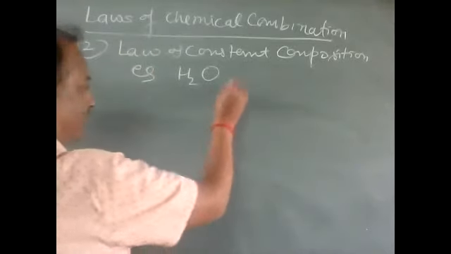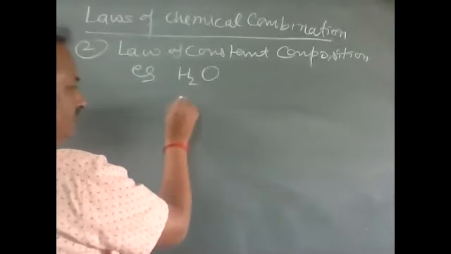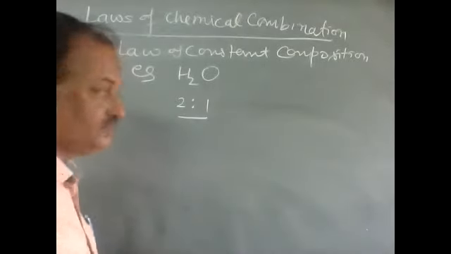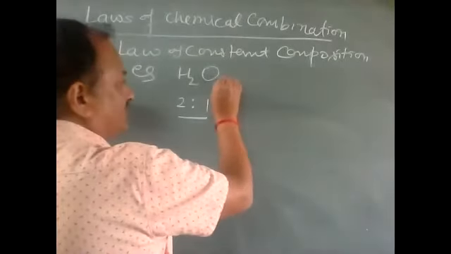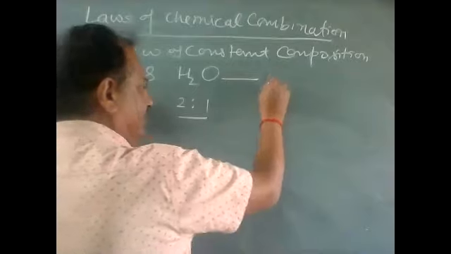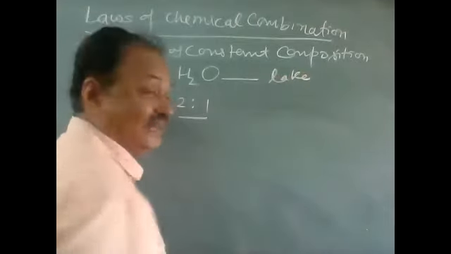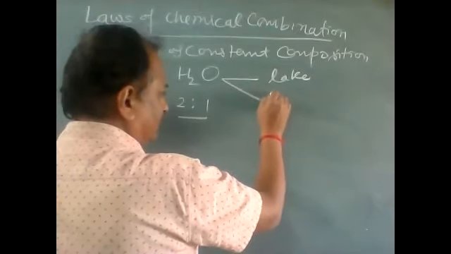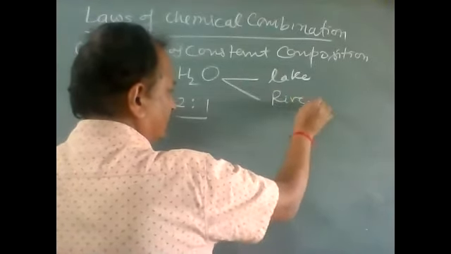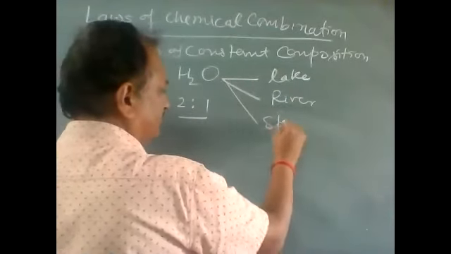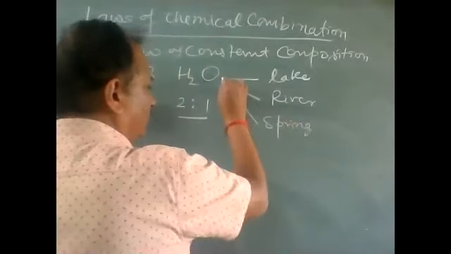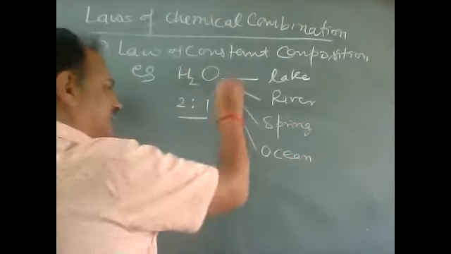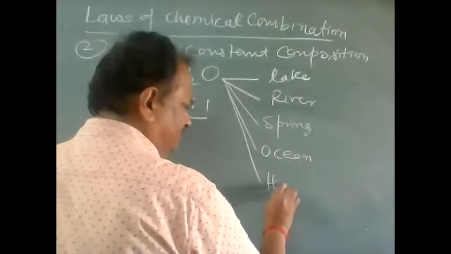The ratio of hydrogen to oxygen is 2:1, and the different sources can be: water can be taken from a lake, from a river, from a spring, from the ocean, or from a hand pump.